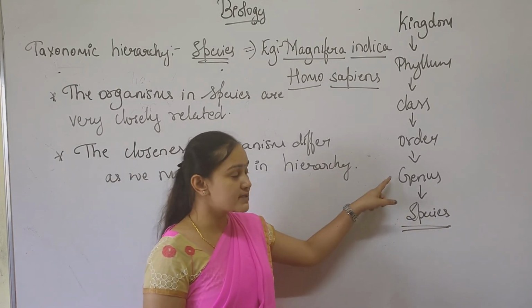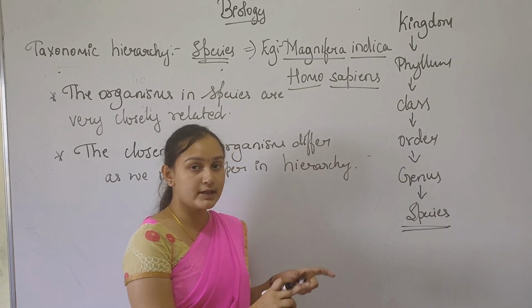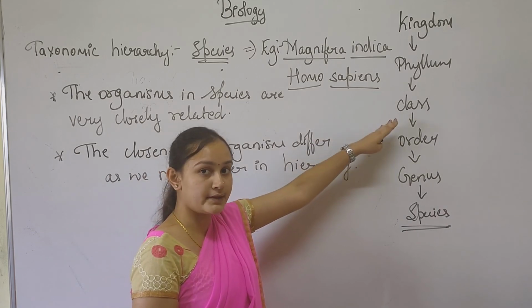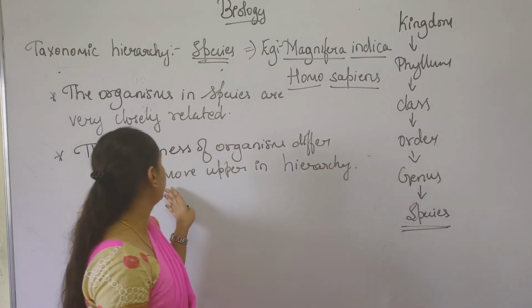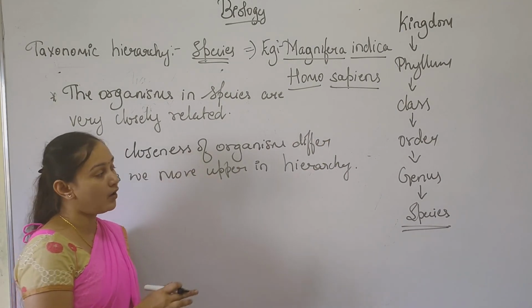If we go from species to genus, there will be a slight difference. Likewise, as we move upper and upper in the hierarchy, there will be more difference in the organisms.